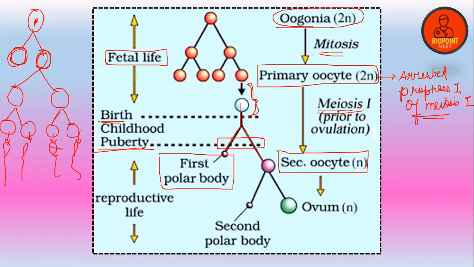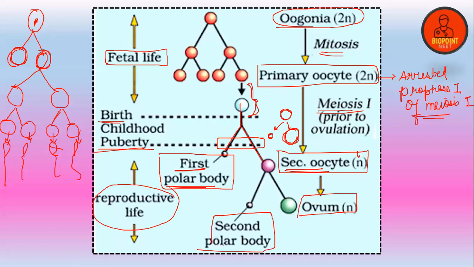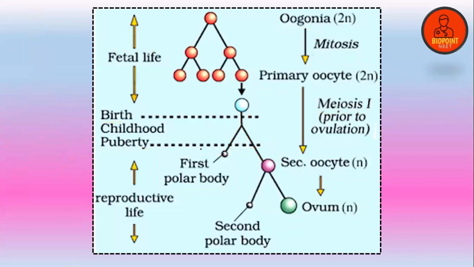when meiosis 1 is about to complete, the primary oocyte divides in such a way that one gets a large amount of cytoplasm and the other gets a small amount. That large cell you will call a secondary oocyte, which is haploid in nature, and the small cell you will call the first polar body. At the time of reproductive life, the secondary oocyte will again undergo division to form the ovum, and the second polar body is formed. So a question may come for your NEET exam: how many polar bodies altogether are formed in one cycle?